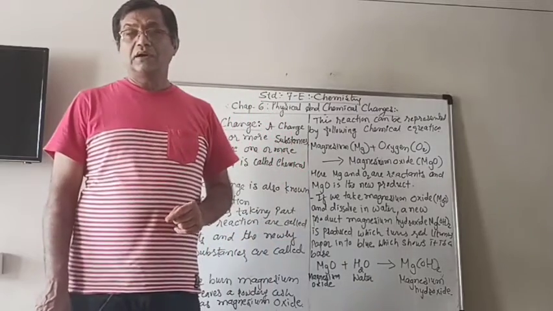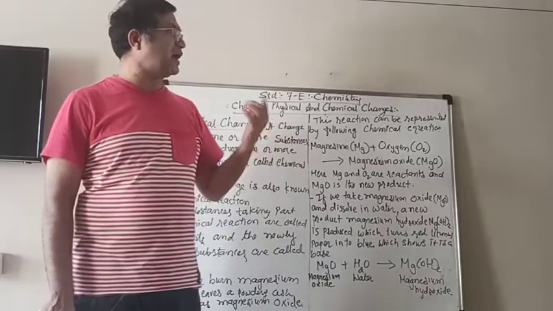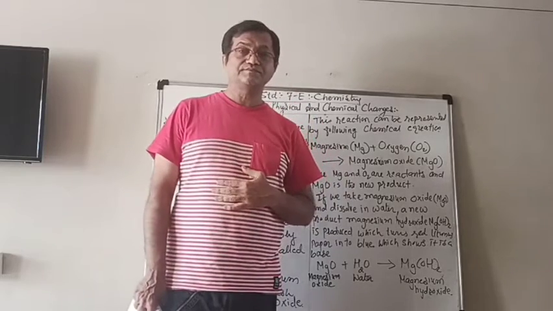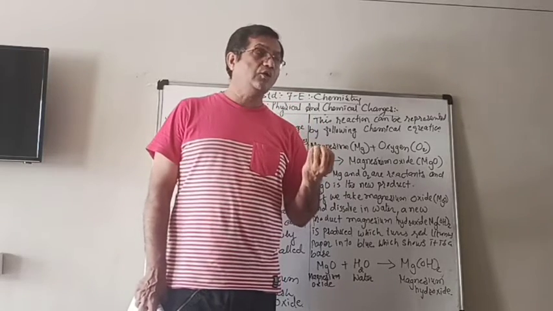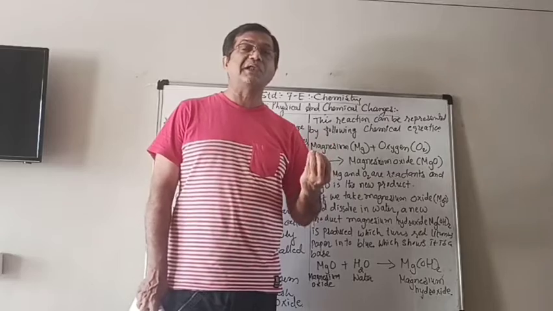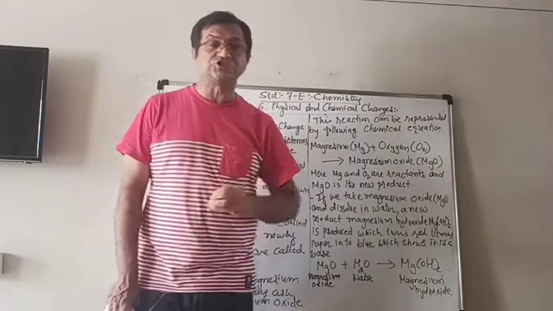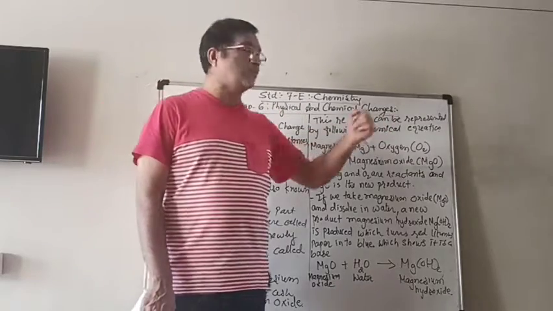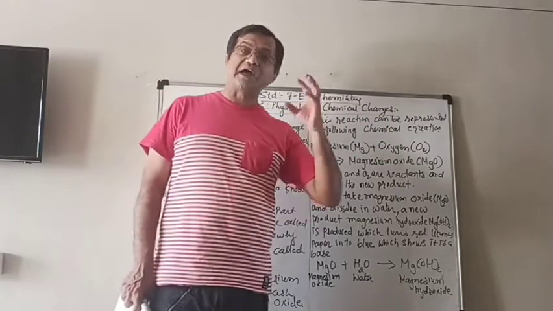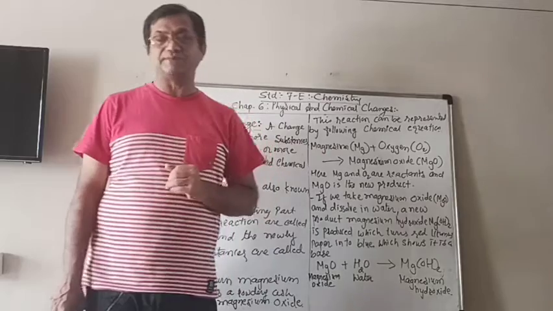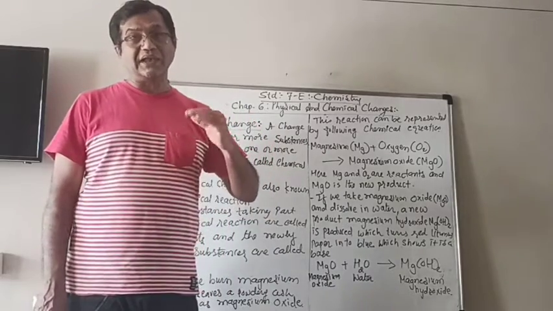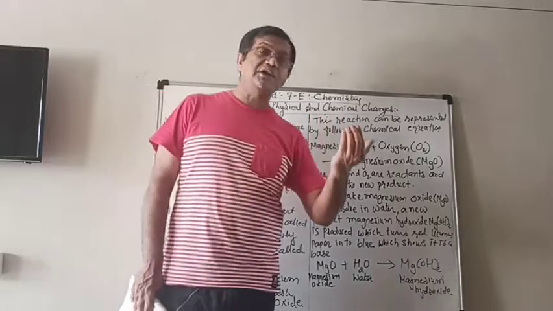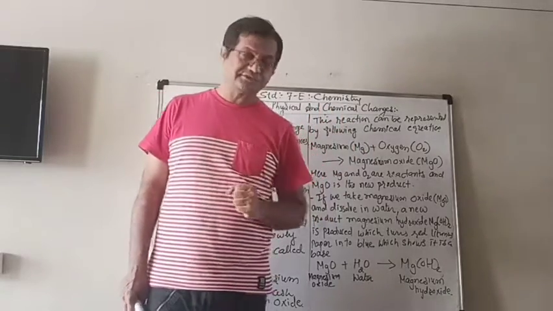How to write down these formulas, you will learn in standard 9, like the formula of water is H2O, the formula of magnesium oxide is MgO, the formula of carbon dioxide is CO2, etc.